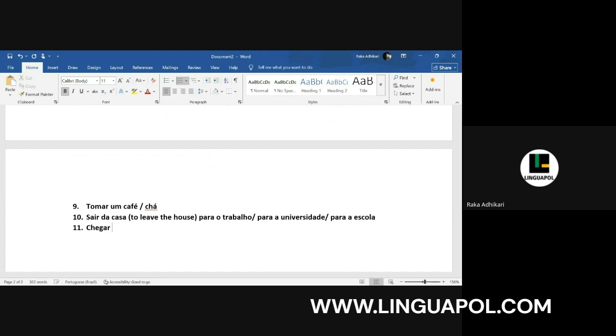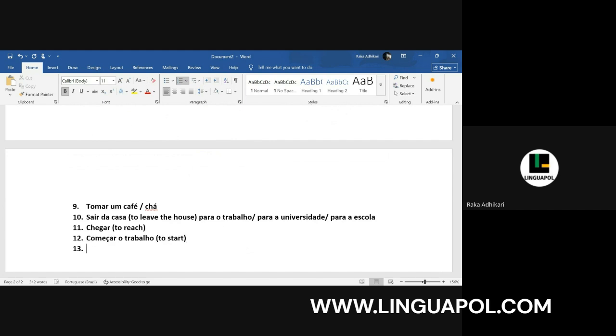Then you can use chegar, to reach. So wherever you reach, to reach your work, to reach your university, to reach your school, chegar. Then we can say começar o trabalho, to start the work, to begin the work. So começar is to start.